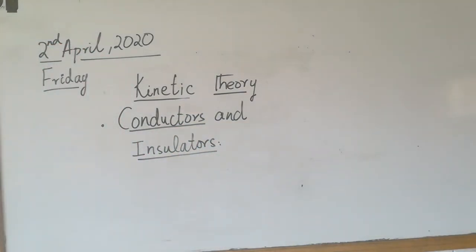Conductors are the materials that allow heat to pass through them, whereas insulators are opposite to them. Insulators are the materials that do not allow electricity or heat to pass through them. You see, electricity is also a type of energy that is transferred from one place to another. The concept we are discussing after this is conduction.